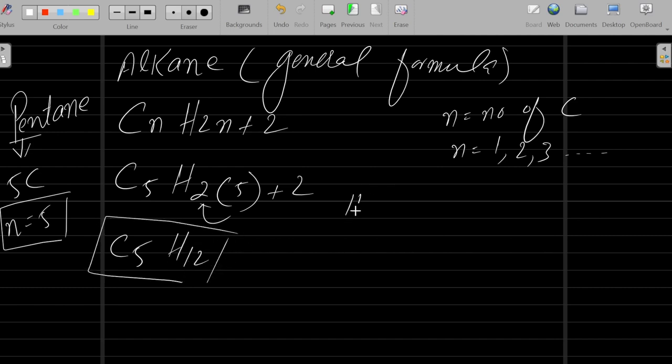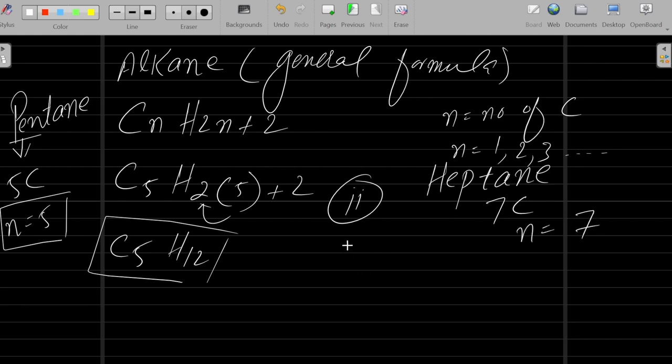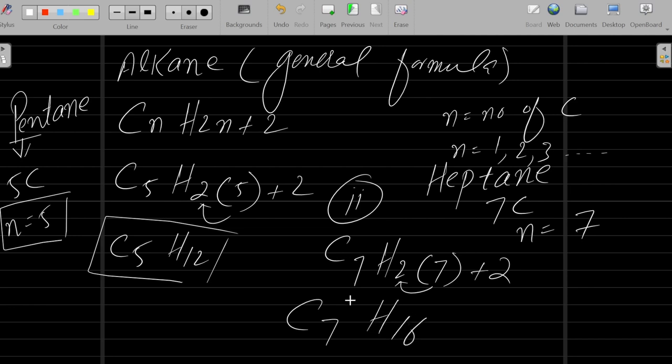So let me give you another example. If you have heptane, heptane means 7 carbons are there. Suppose you have 7 carbons, so your n will be equal to 7. So you will use the formula C7, H2 times 7 plus 2. When I solve it, it will become C7, 7 twos are 14, plus 2, 16. H16 is the formula of heptane, when there are 7 carbons.